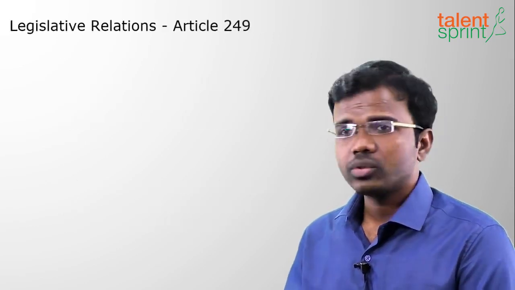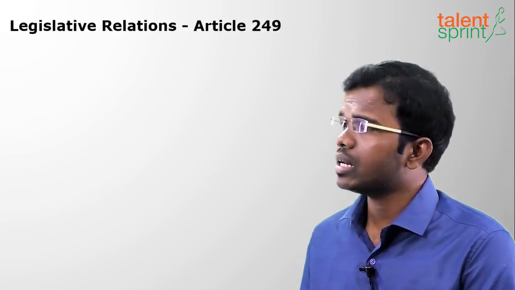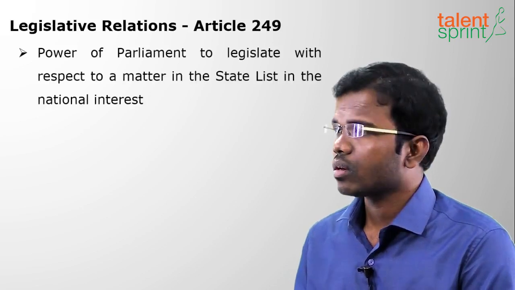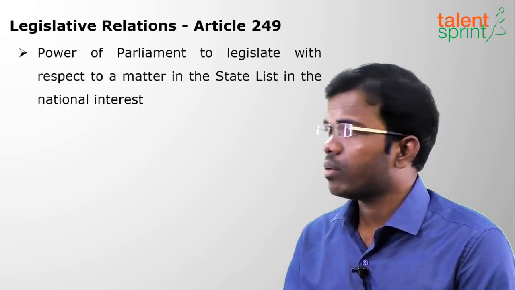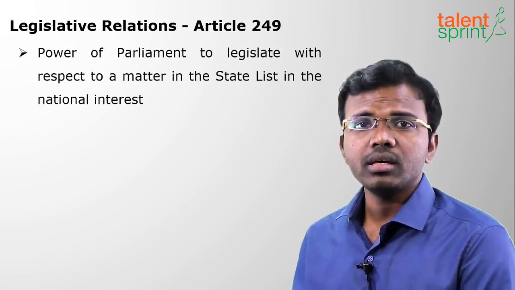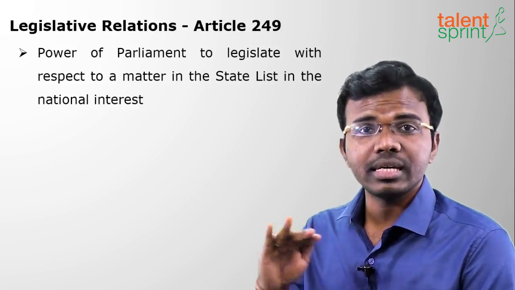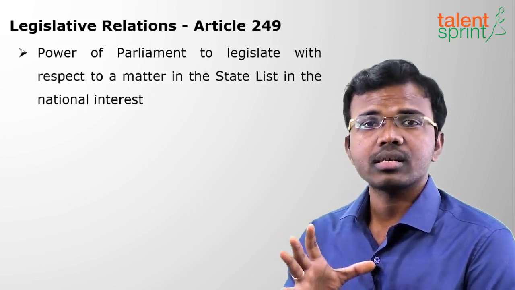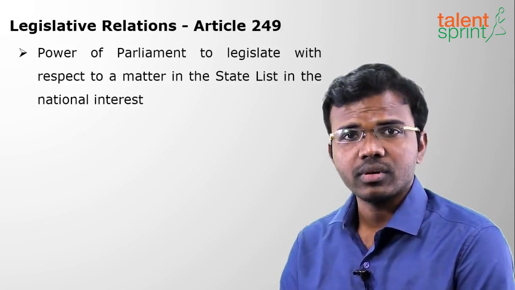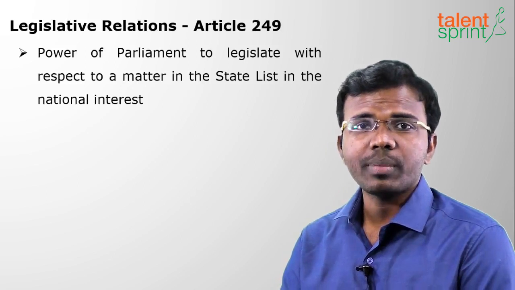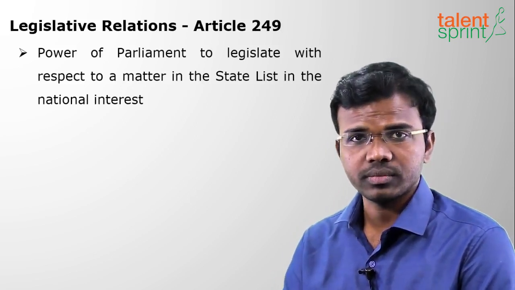So moving on to the next article, that is Article 249. What is this Article 249? The power of Parliament to make laws with respect to a matter in the interest of the nation. So Parliament can make laws on the State List for some reasons. First is national interest. With the interest of the nation, the Parliament can make laws on the State List items.